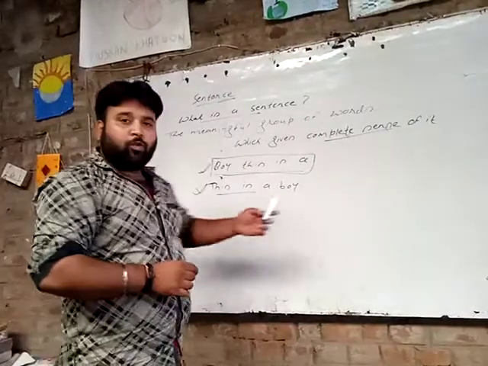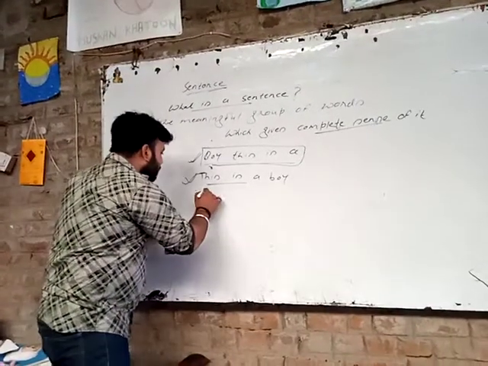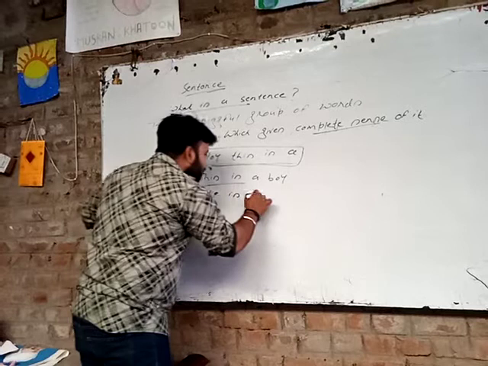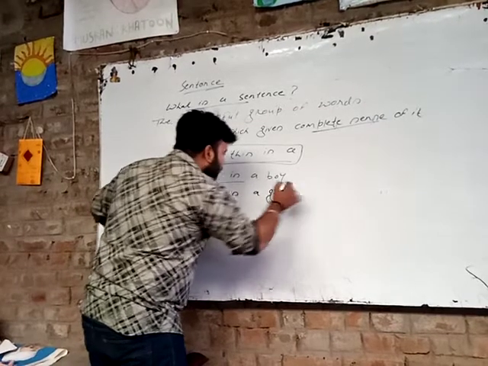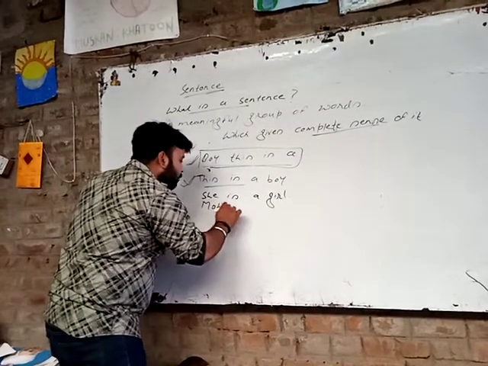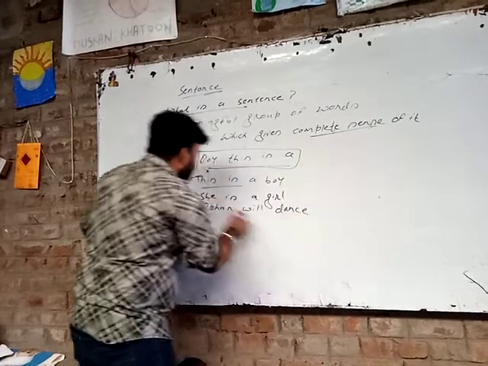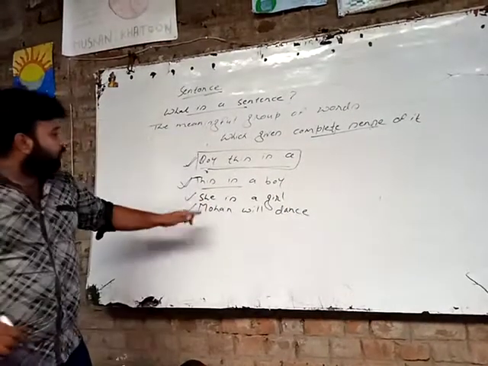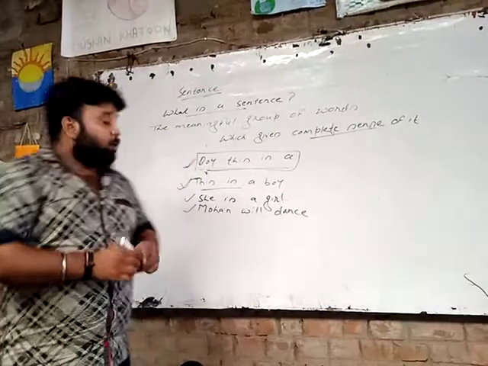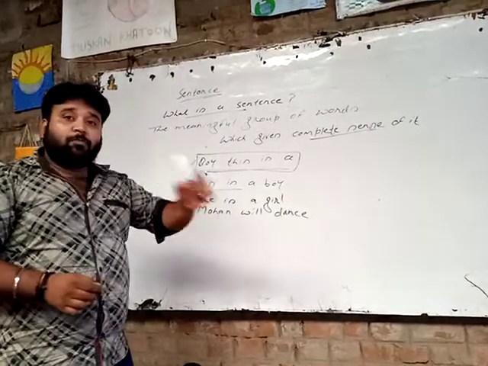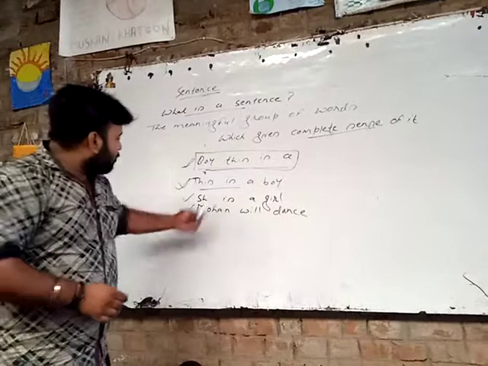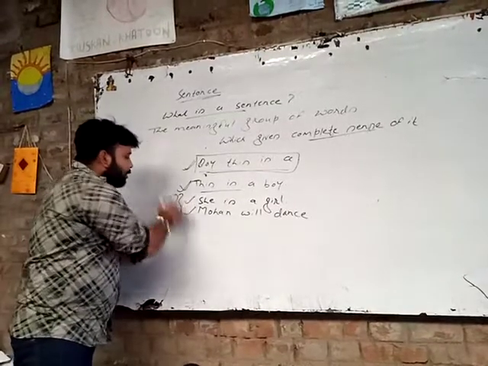Now we are going to see some more examples. She is a girl. Mohan will dance. These are also examples of sentences. We can derive some more things from these examples. What can we derive?